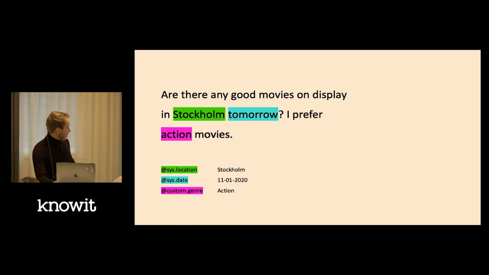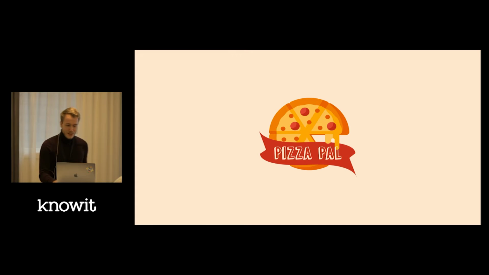You have a few entities. For example, Stockholm is an important entity to know where to find a movie. Tomorrow is also important to know the date, and we have a custom entity to know the genre of the movie to find. We need this information to give the user the answer they want. So that's a typical scenario and the main parts of an intent that we need. Now I'll try to show you how you can build your own assistant.